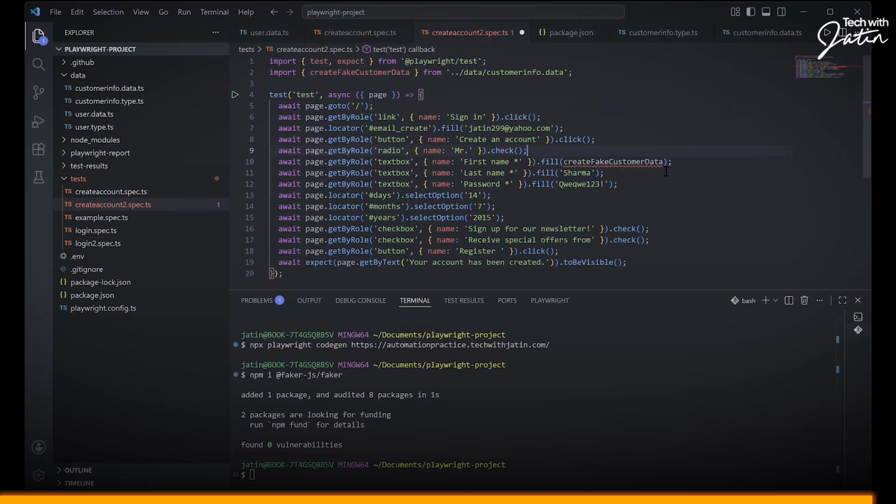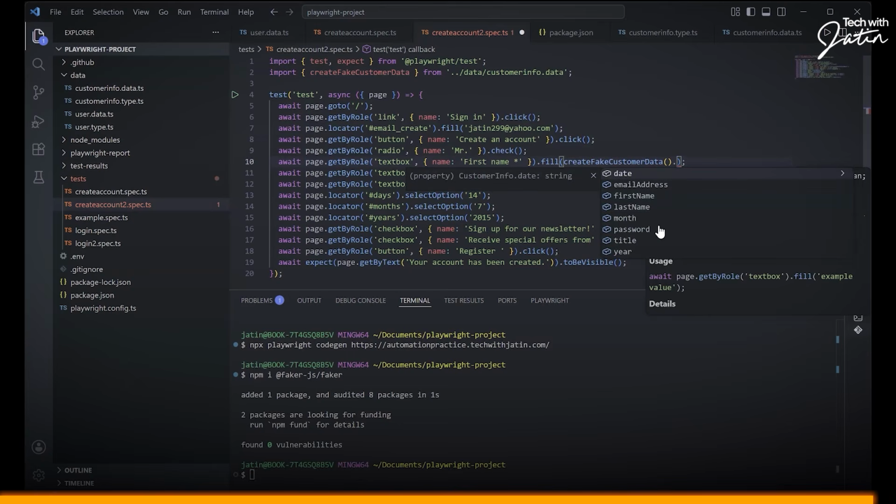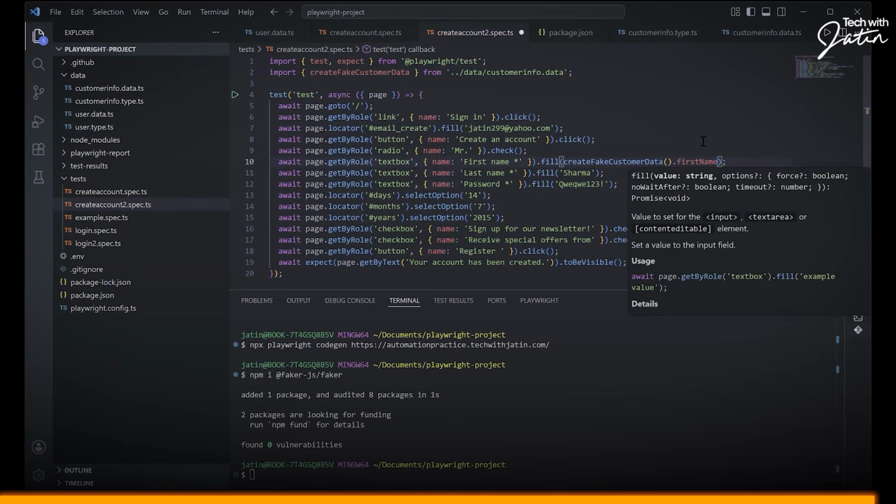This method get fake customer data basically returns me the entire object of this customer info type. And you can select what you want. Do you want the date, email address, first name? I'm just going to go with the first name.